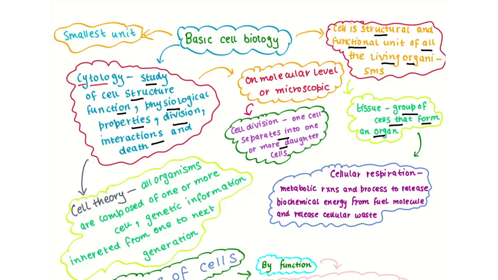What is the definition of tissue? Tissue is a group of cells that form an organ.